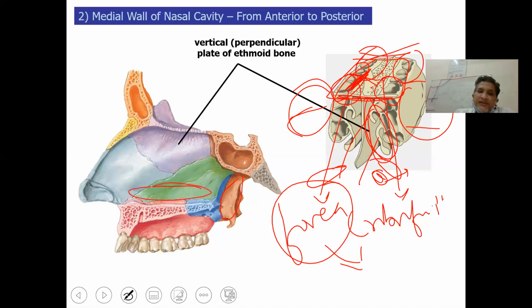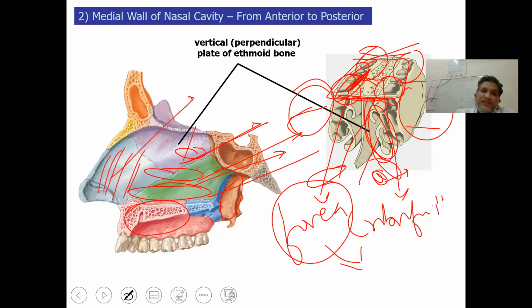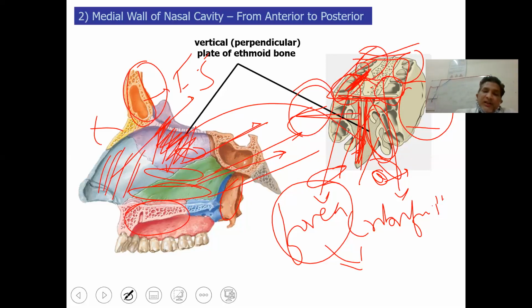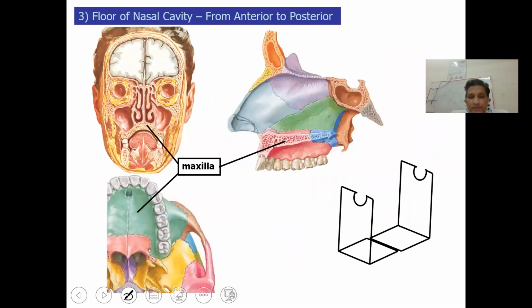So we have here inferior turbinate, middle turbinate, and superior turbinate like this, and these are meatus: superior meatus, middle meatus, and inferior meatus. This is again horizontal plate of the maxilla or maxillary bone. This is nothing but a septal cartilage. This is perpendicular plate of the ethmoid bone, just like this. This is a perpendicular plate, and this is also the perpendicular plate. This is frontal sinus, which is housed in the frontal bone. This yellow is a nasal bone. So we have already gone through this.